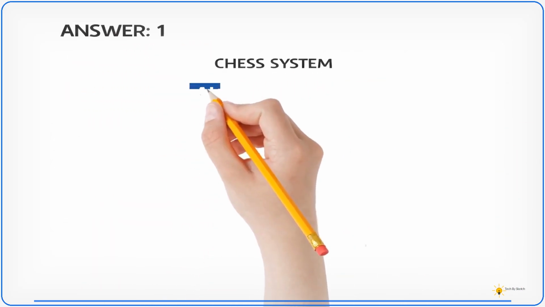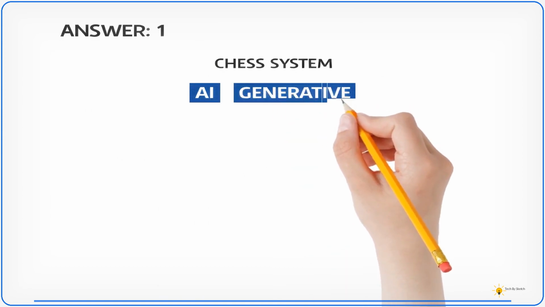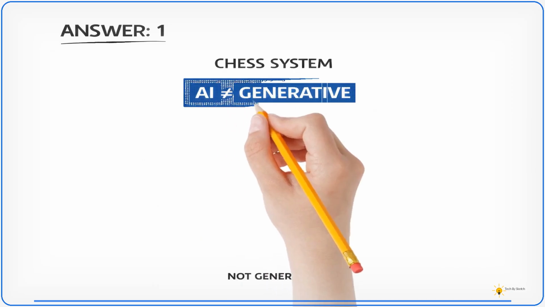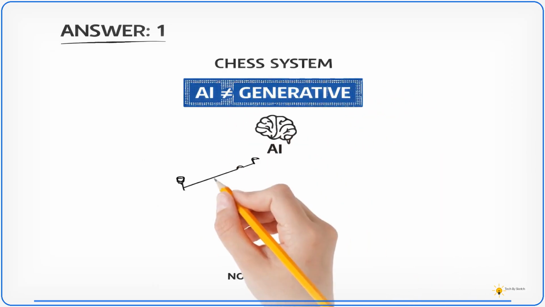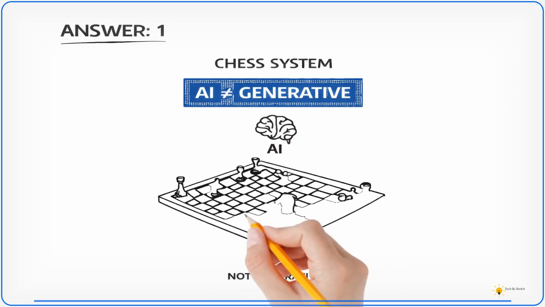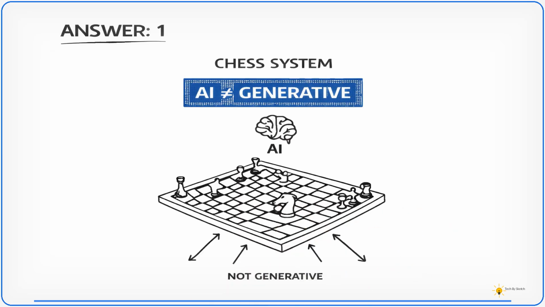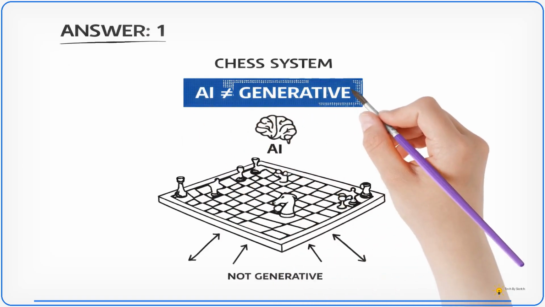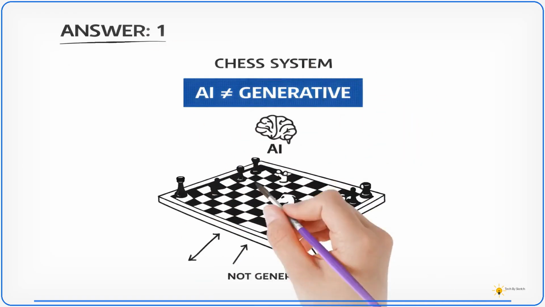The correct answer is 1. A chess-playing system. A chess-playing system is AI because it performs intelligent decision-making, but it is not mainly about generating new content. That makes it a good example of AI beyond generative AI.